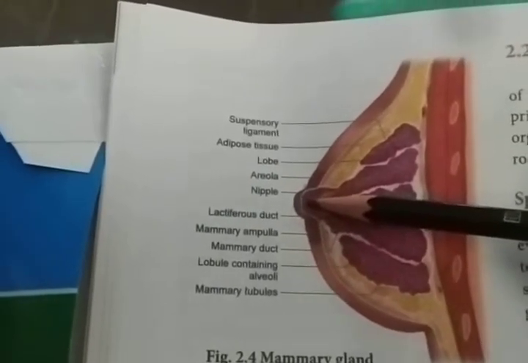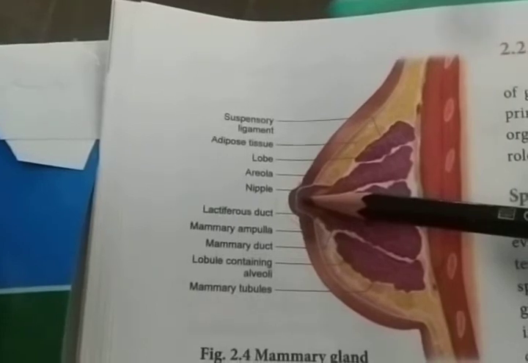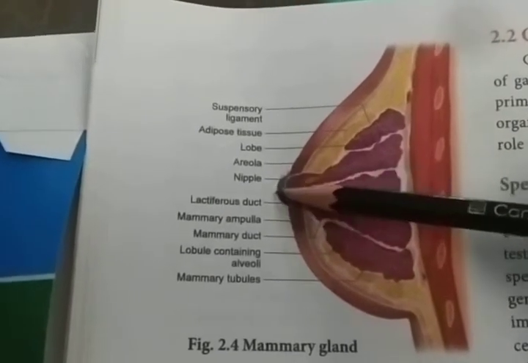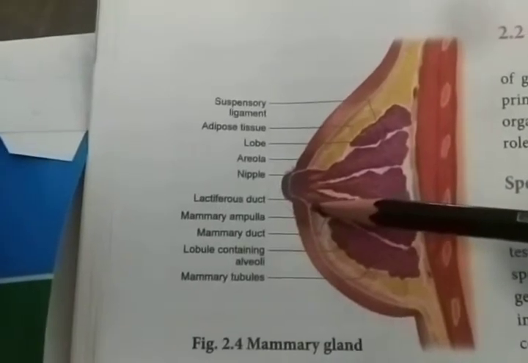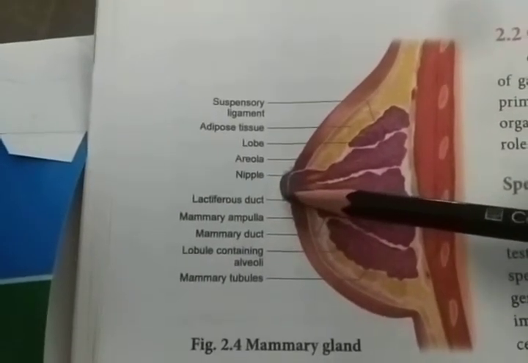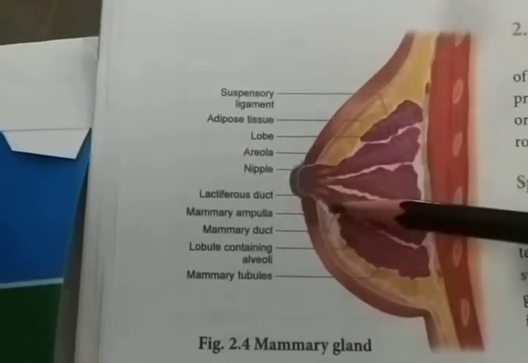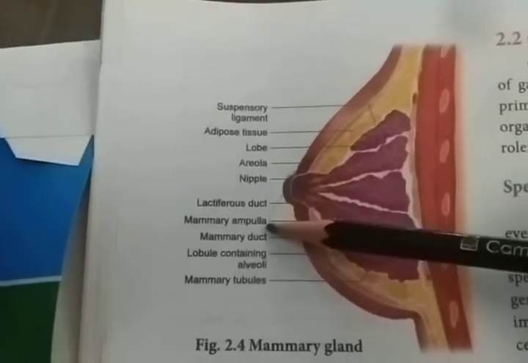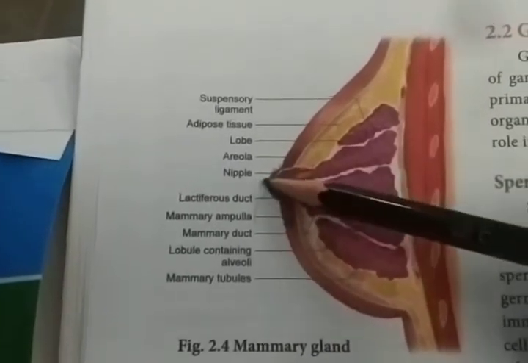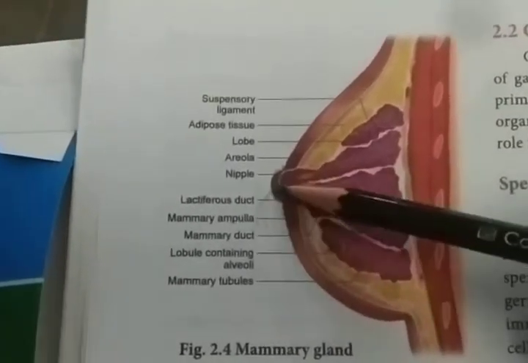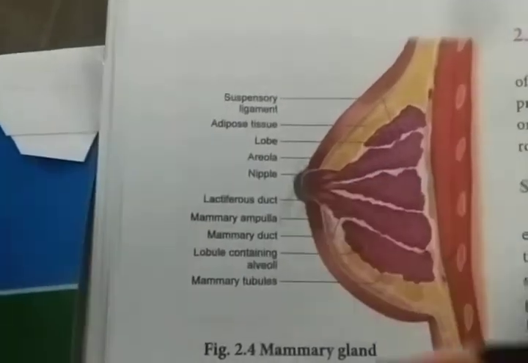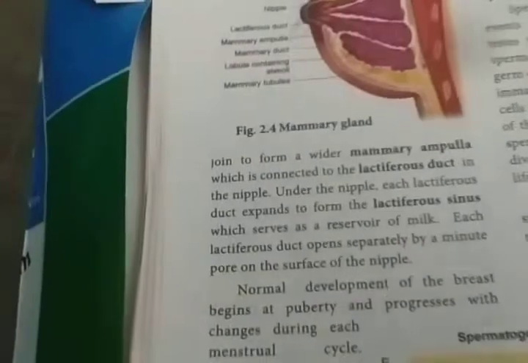Each lactiferous duct opens separately by a minute pore on the surface of the nipple. Through this minute pore the milk comes outside. When the child sucks, the milk comes out from this minute pore. It opens into the nipple. Okay, did you all understand?